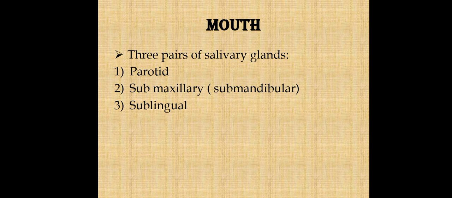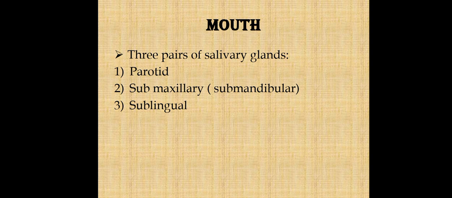So that's all about the mouth. What are the important points that I discussed regarding the mouth? The mouth is the first site of digestion, and there are three pairs of salivary glands: the parotid, submaxillary or submandibular, and the sublingual gland. Approximately 1.5 liters of saliva is secreted daily.